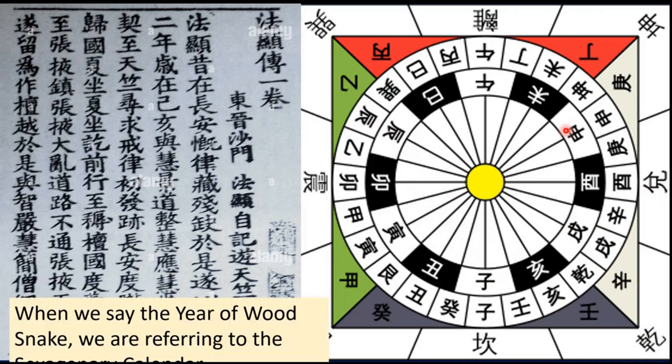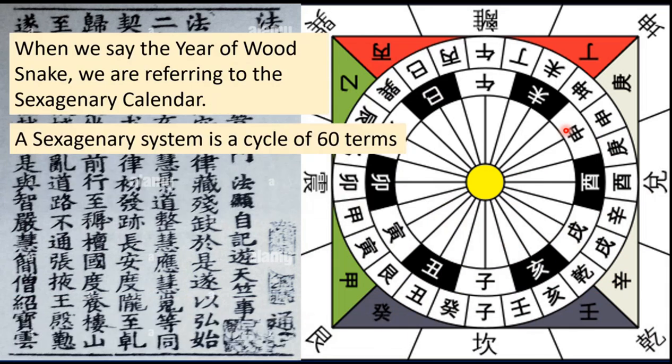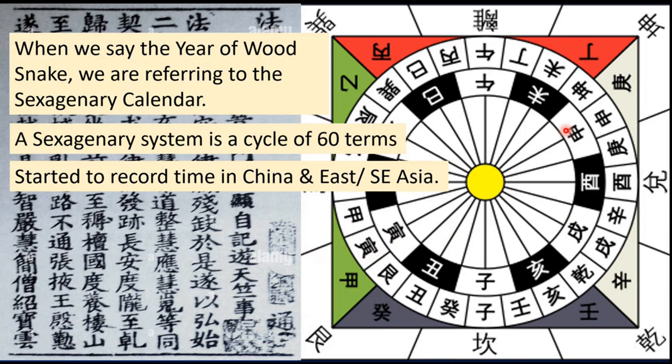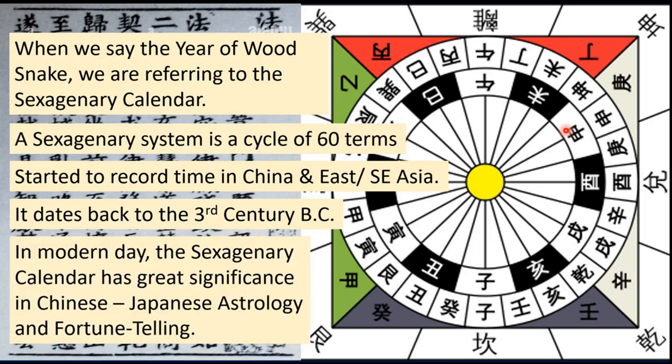The sexagenary system is a cycle of 60 terms, each corresponding to 1 year, thus a total of 60 years for one cycle. Historically used for recording time in China, Japan, Korea, and some other Asian countries, it started in the middle of the 3rd century BC. The sexagenary cycle is used in the names of many historical events, such as the Chinese Xinhai Revolution, the Japanese Boshin War, and so on. It also continues to have a role in contemporary Chinese and Japanese astrology and fortune telling.